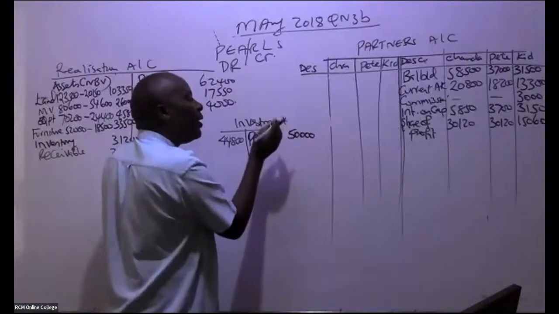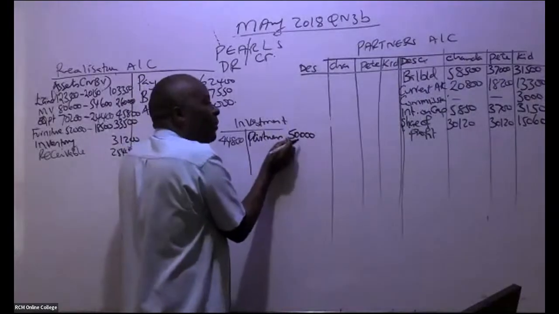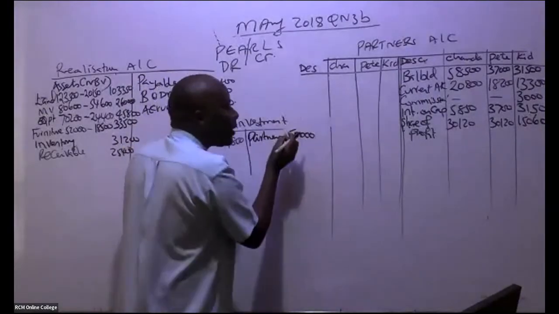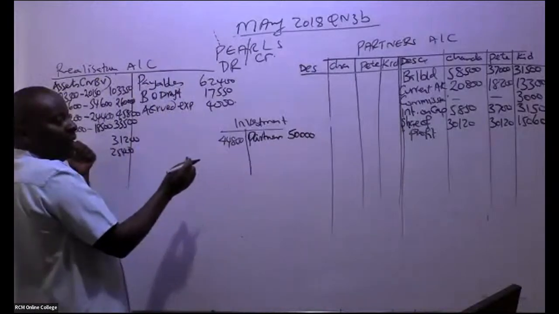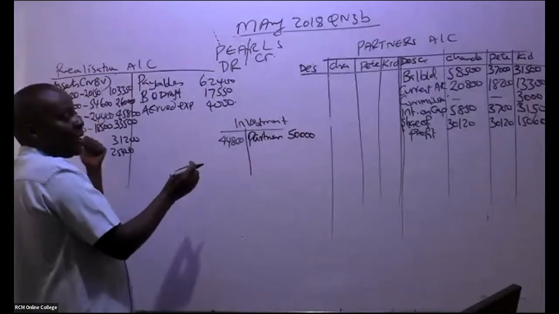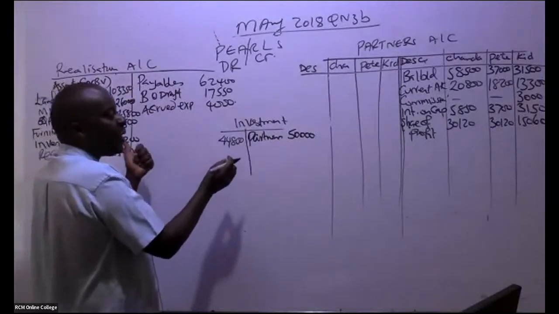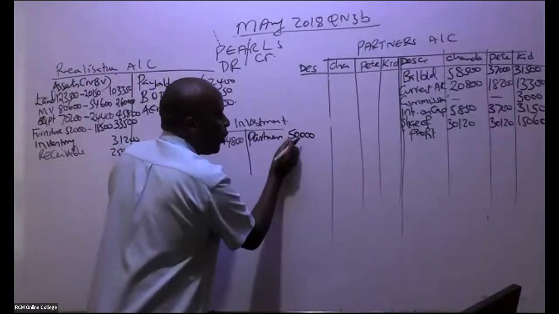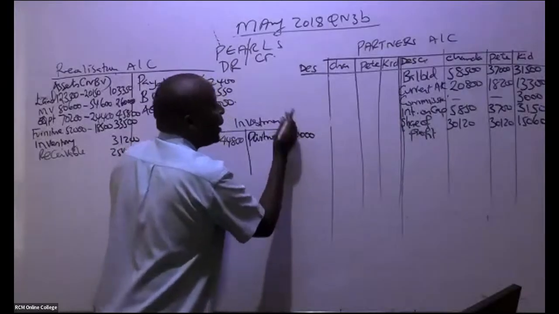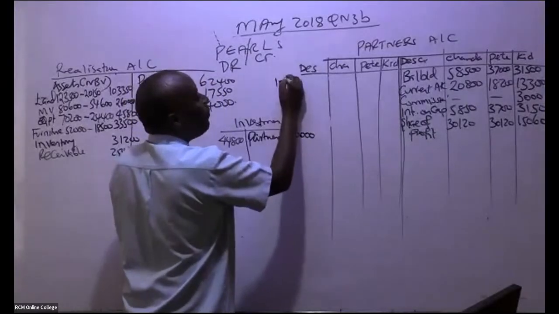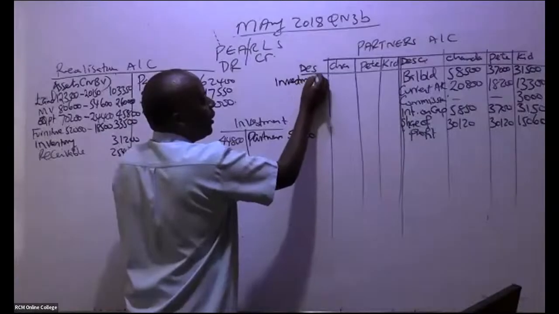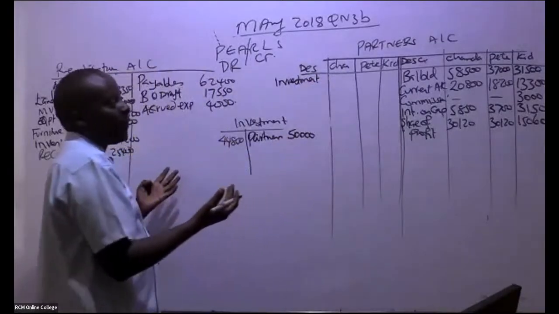So remember, this is an asset that was taken by the partners. It wasn't taken by the new company. Assets going to the new company are the ones we realize here. So these partners took 50,000. Can you kindly go ahead and apportion this investment of 50,000 before I tell you the difference? Where do we take the difference?